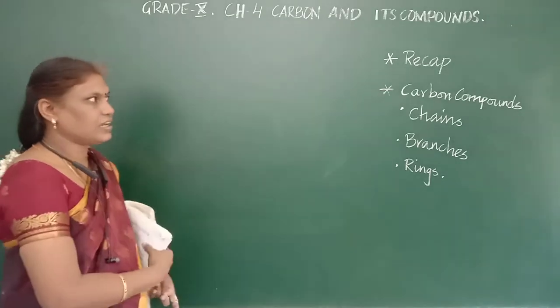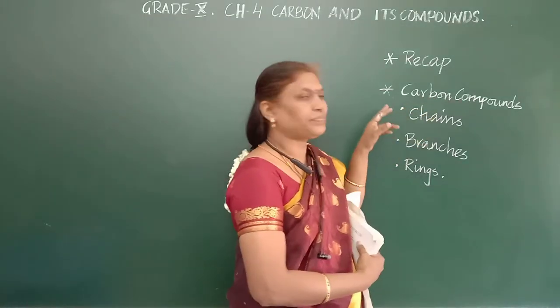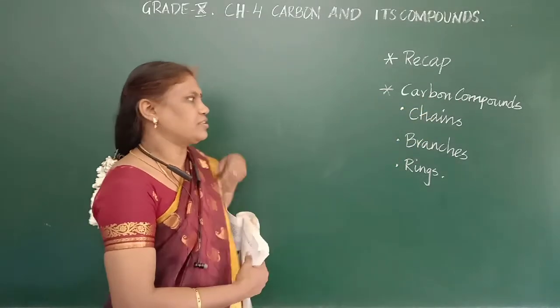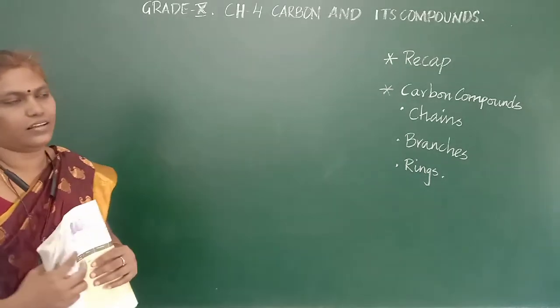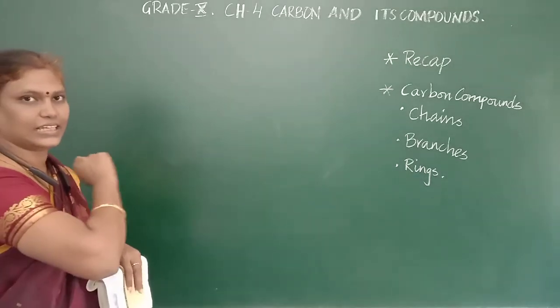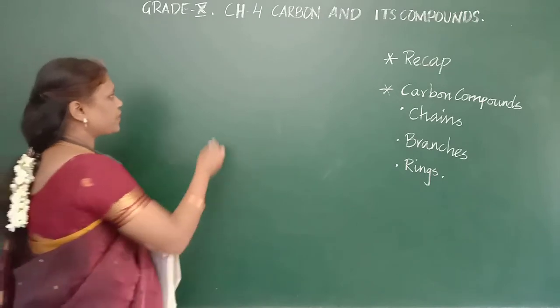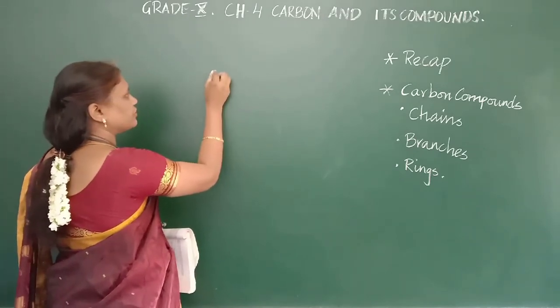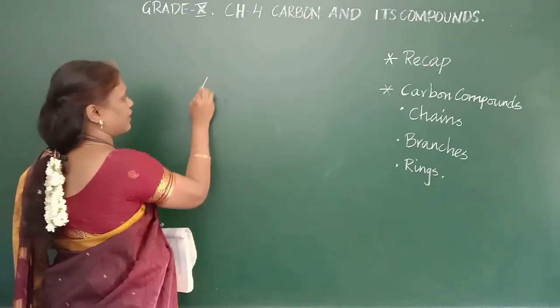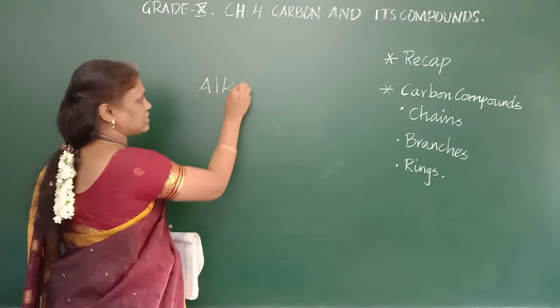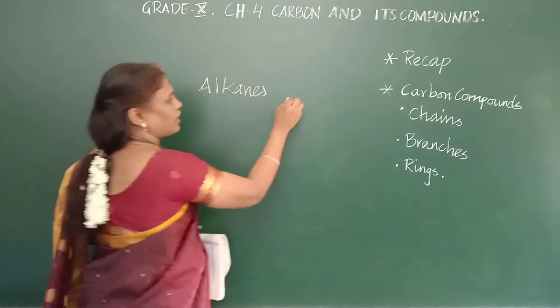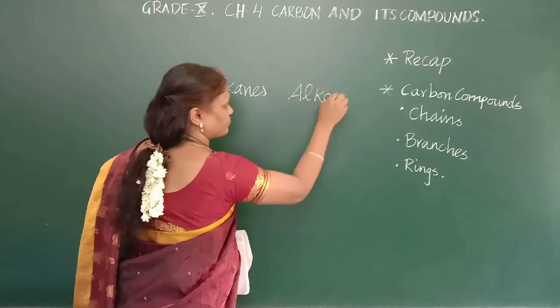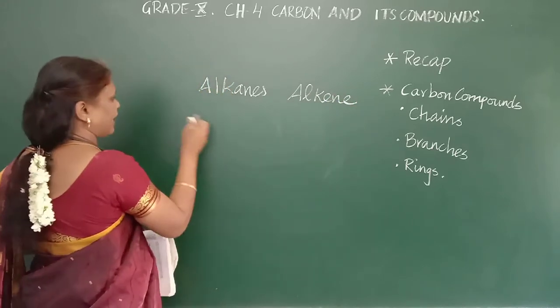Now we are going to see carbon compounds and how they have bonds. The first one is the chain, which has a linear structure. We will take 3 things: alkanes, alkenes and alkynes.